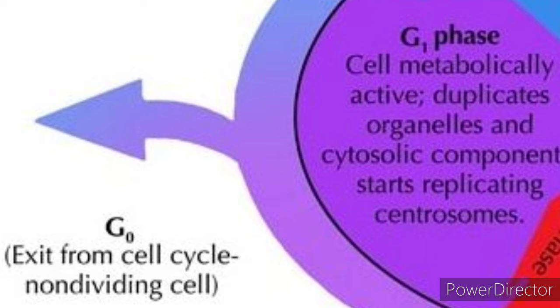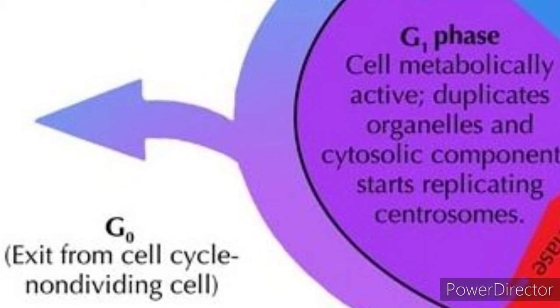Cyclins here act as a major checkpoint. There are many checkpoints we studied, is it not? One among them is a major checkpoint which operates in G1 to determine whether the cell divides or not, and that is cyclins. So with this we complete G1 phase.